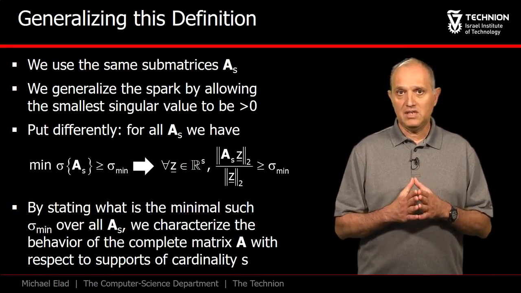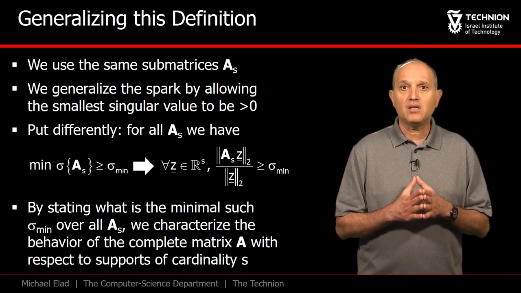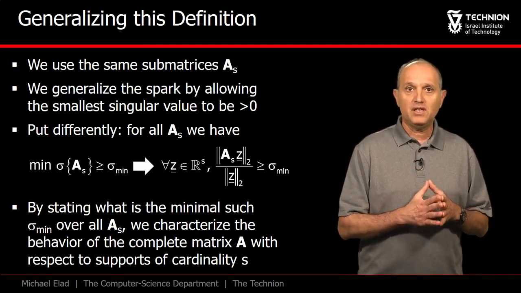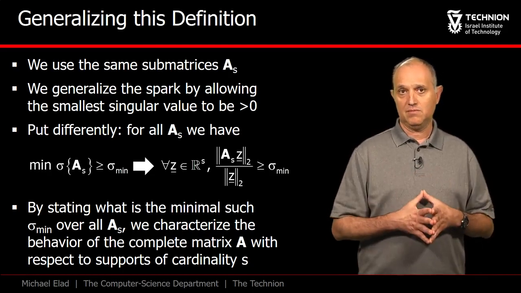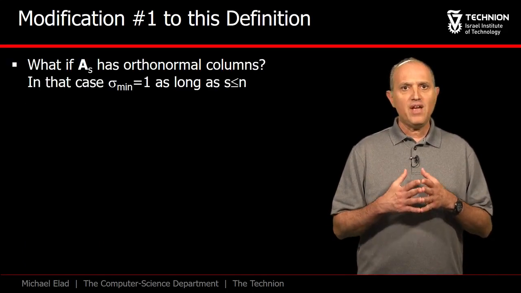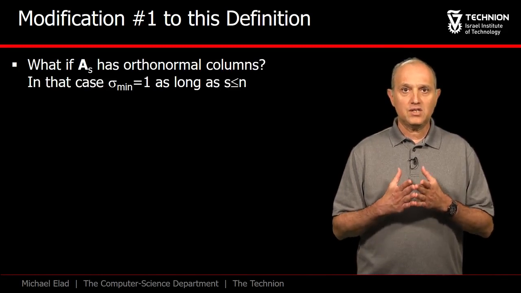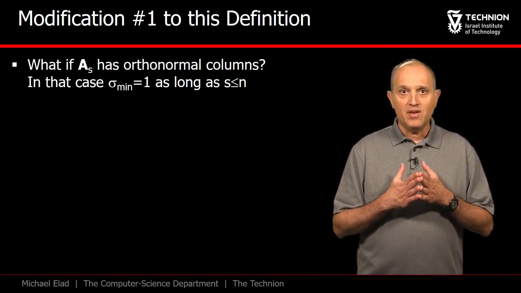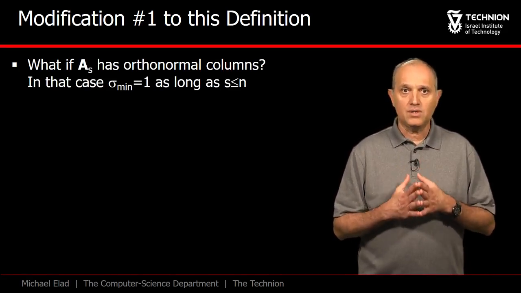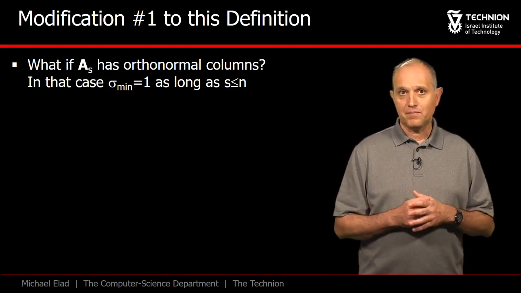As we will shortly see, in this statement we have characterized the matrix A with respect to supports of cardinality S. What if A is a unitary matrix? In this case, all its submatrices AS have S orthogonal columns, and sigma min is simply 1.